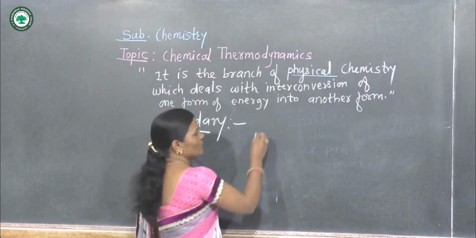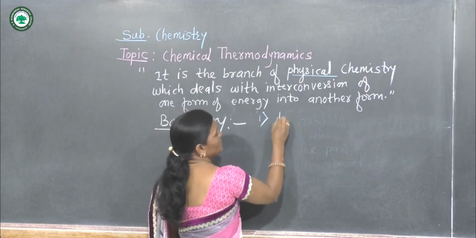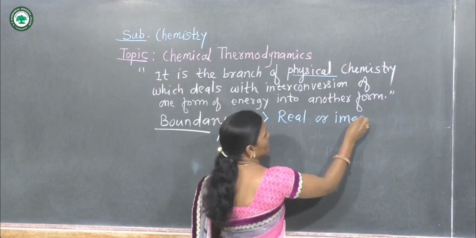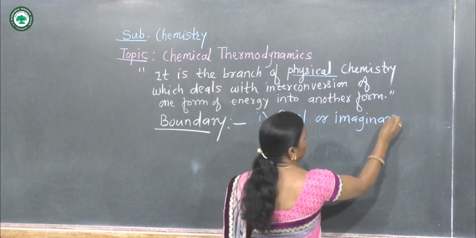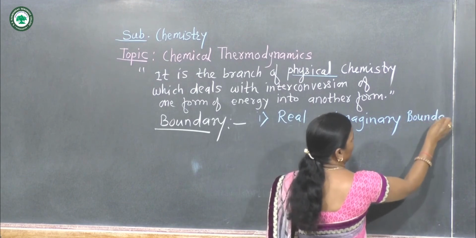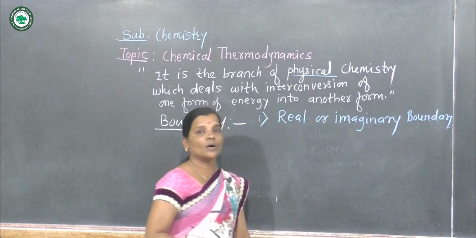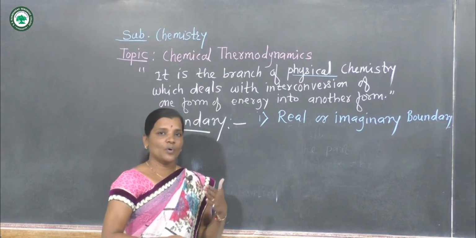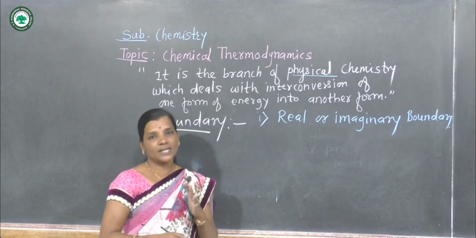Let us consider the first type of boundary, that is real or imaginary boundary. So what is a real boundary and what is an imaginary boundary, that we will see here.